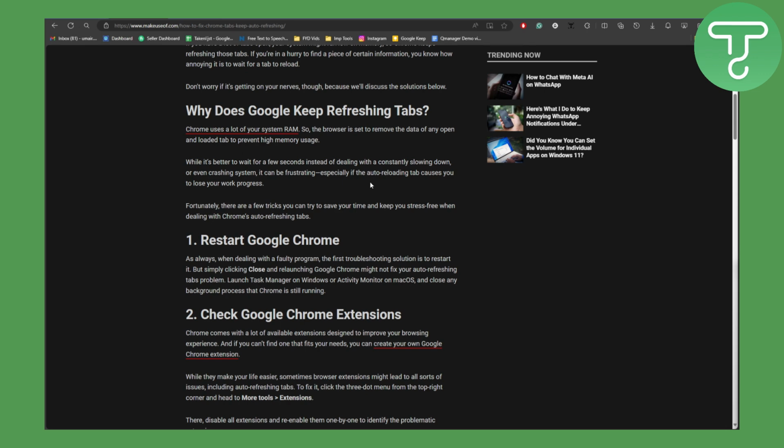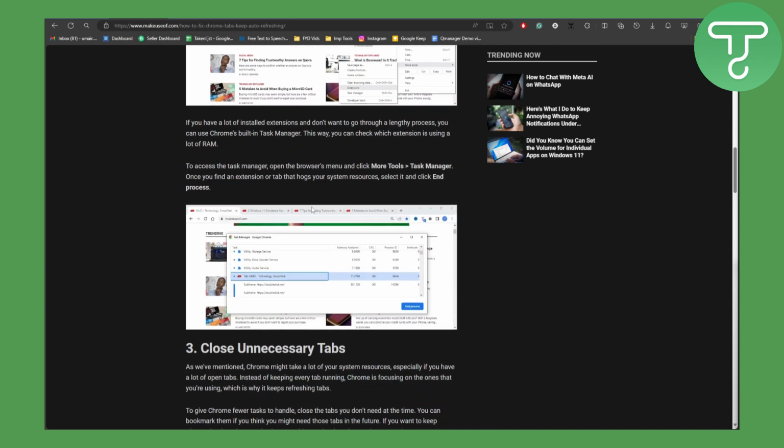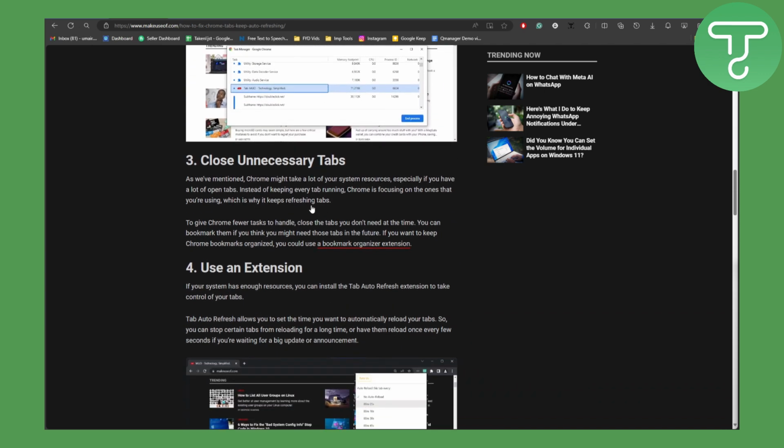And even if this is not working, then you can check if any of the Chrome extensions are acting glitchy or doing something that is crashing your tabs. So make sure you actually try doing that. If that is also not working, what you can do is close the unnecessary tabs, as they might be costing some of the RAM on your Google Chrome.